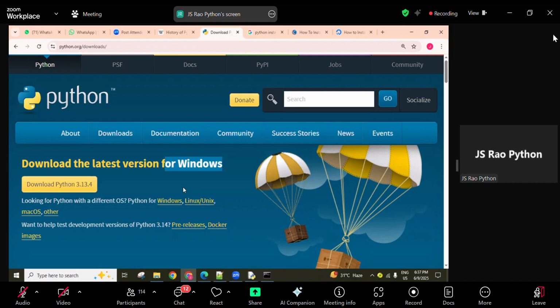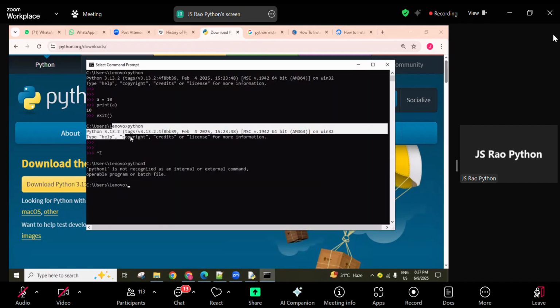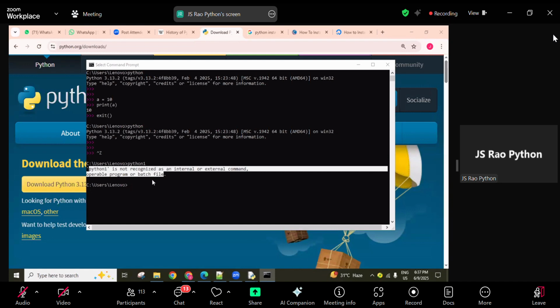Hope everyone is following. Next, how to check whether the Python path is added or not, I explained. If the path is added, it comes like this; if not added, an error shows that Python is not recognized. If not added, we can add it explicitly. How to add, I will let you know right now.